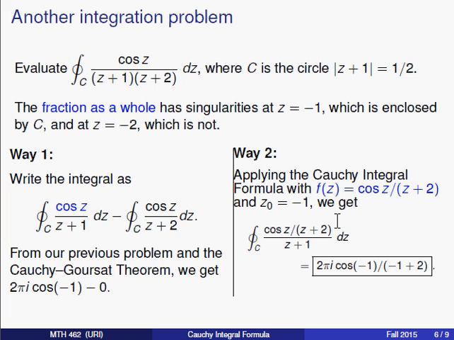Now with that in mind, I can take the whole numerator as my function f, again z minus z naught corresponding to z plus 1. So the Cauchy integral formula with this as my function f tells me that the value of the integral should be 2 pi i times the cosine of minus 1 times minus 1 plus 2. Now as you simplify that, you'll see that the answer we get on the right is the same as the answer we get on the left.